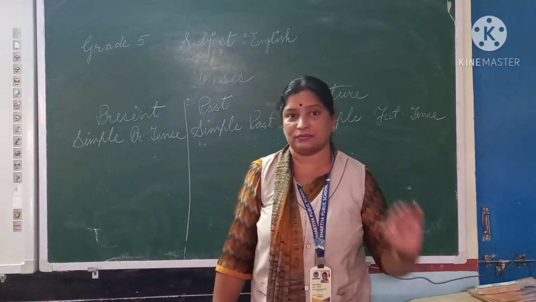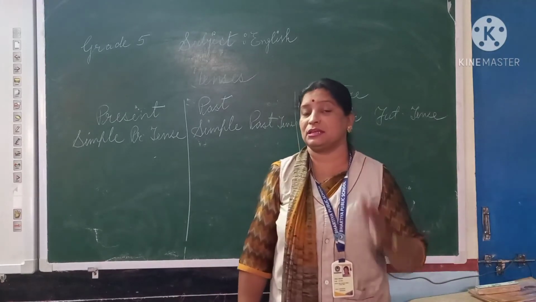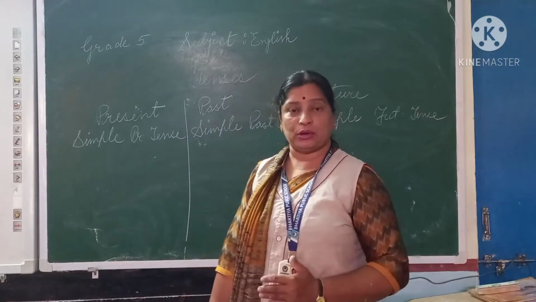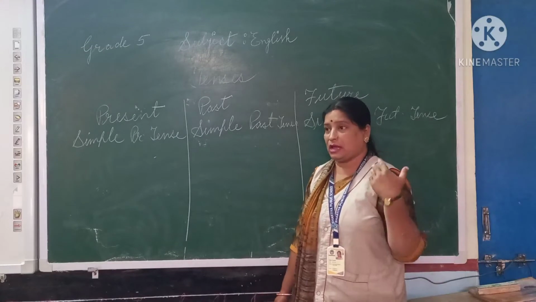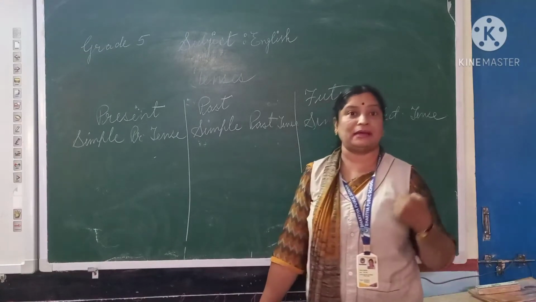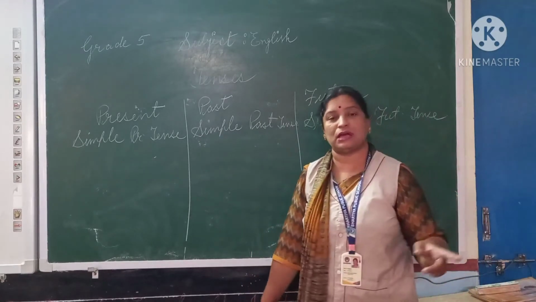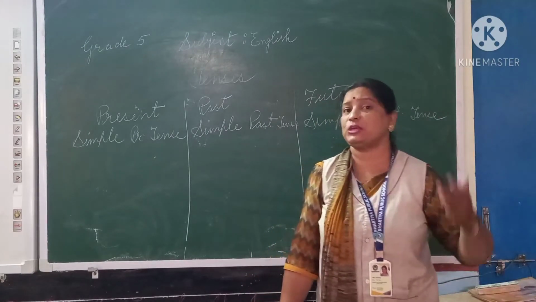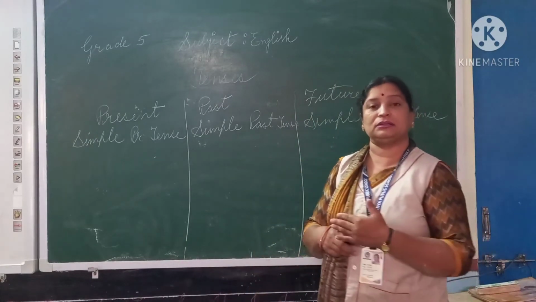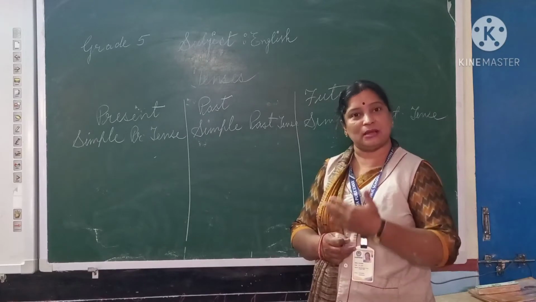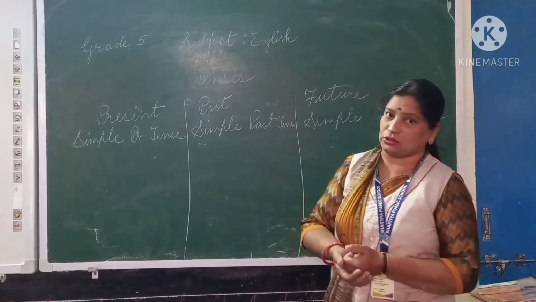Whatever you are doing every day, whatever is related with our daily routine, that is a simple present tense. Okay, the sun rises in the east. This is also an example of simple present tense. And if there is any historical truth, fact, the earth revolves around the sun. These are the examples of simple present tense, because all these things happen every day. And this is a fact also, a universal truth also.